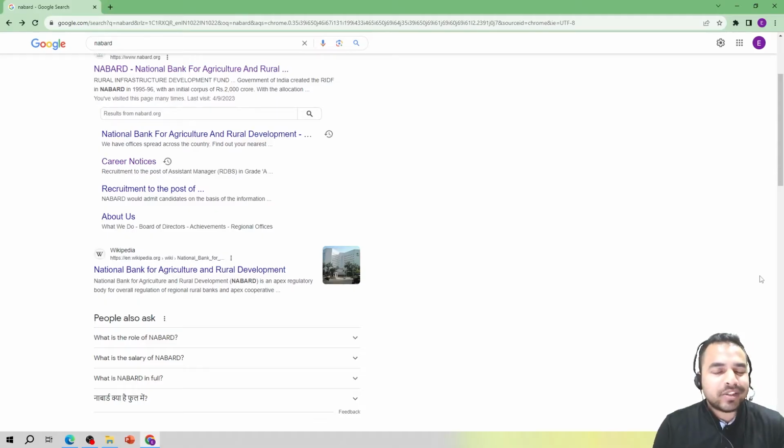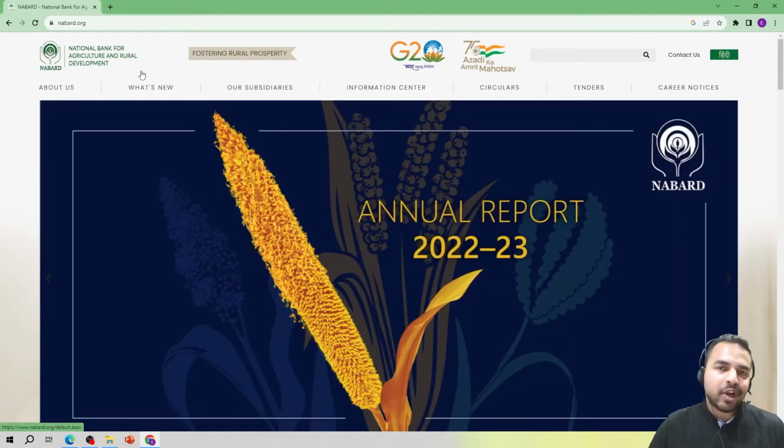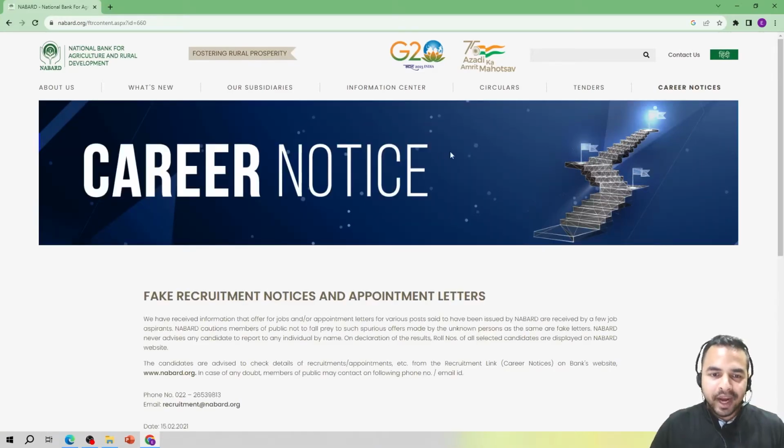For that, you are just required to first of all type NABARD in your browser and you will see that the following page will appear. Now here on the top you can see this particular website, that is nabard.org. Just click on it. After clicking on it, this following page will appear. In the top right corner you can see career notices. Just click on it and this page will appear.